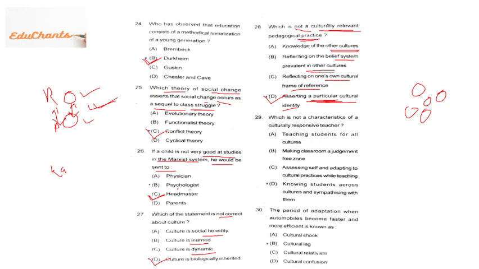Then next question. Which is not a characteristic of a culturally responsive teacher? If you are a culturally responsive teacher who understands the culture better and balances between the cultures, then which is not a characteristic? Teaching students of all cultures, that is good because we are teaching all the cultures. Making the classroom a judgment-free zone, it is very good. Assessing self and adapting to cultural practices while teaching means you analyze yourself, assess yourself, and adapt to the different cultural practices while you teach, right?